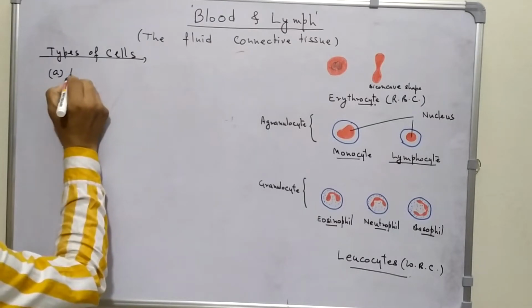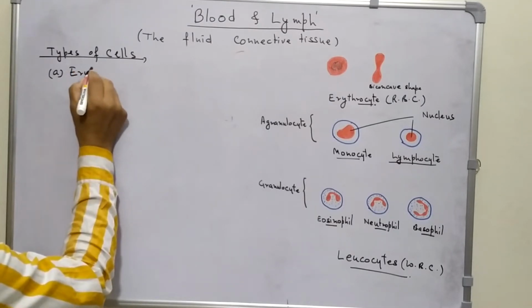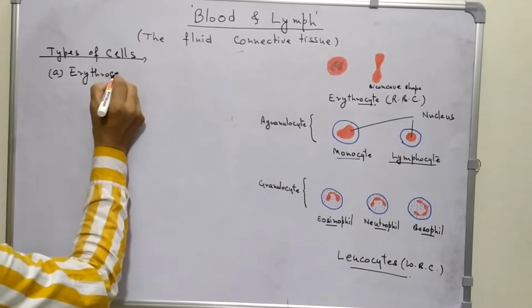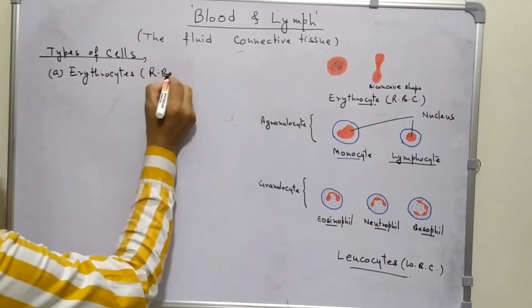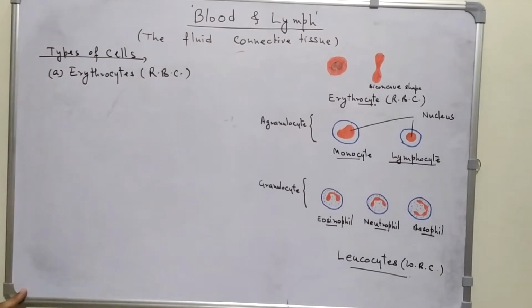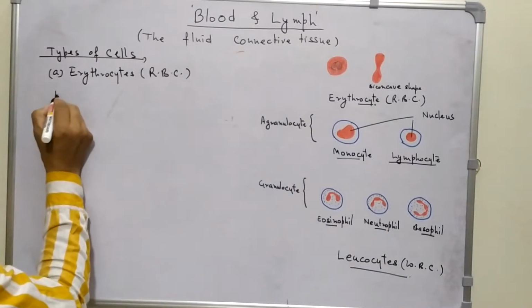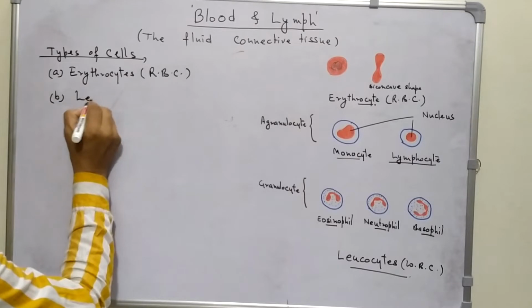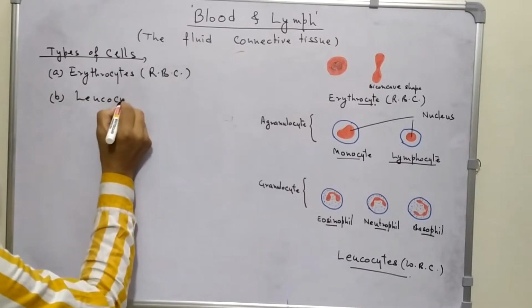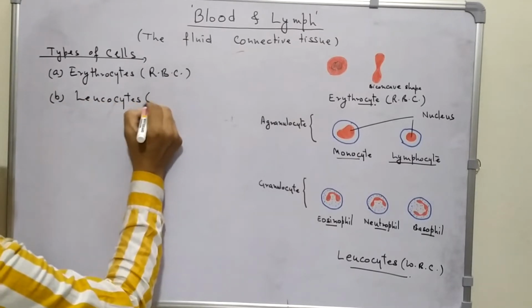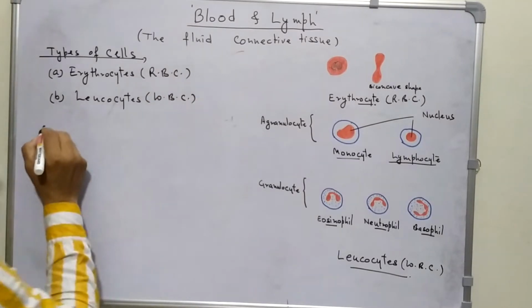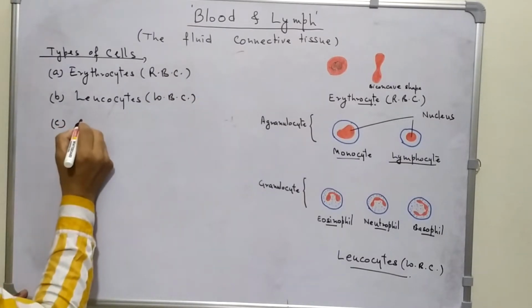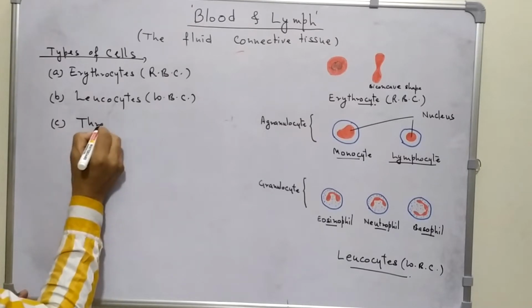A. Erythrocytes, that is RBC. B. Leukocytes, that is WBC. And C. Thrombocytes.